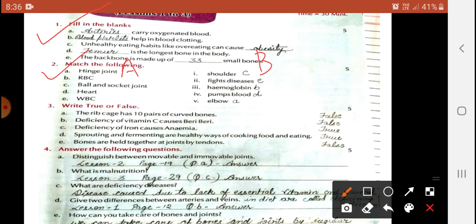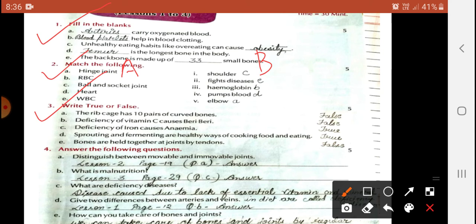So, my dear students, question number 3: write true or false. The rib cage has 10 pairs of ribs. The answer is false. If the comment written here is wrong, you should write false. If the comment is correct, you should write true.